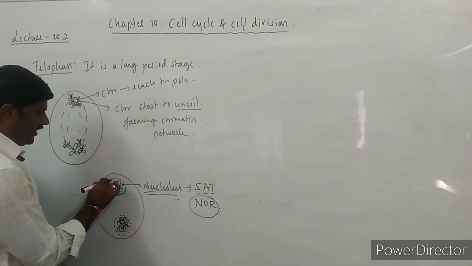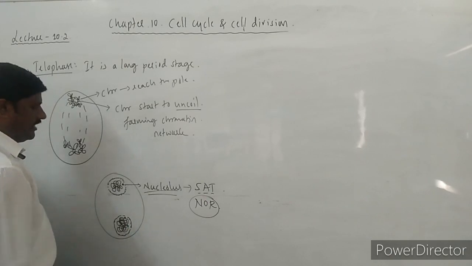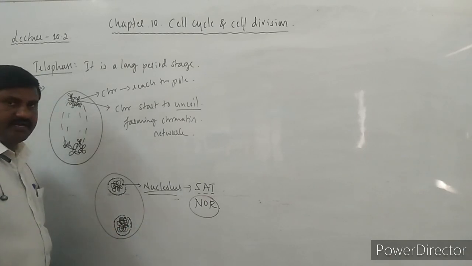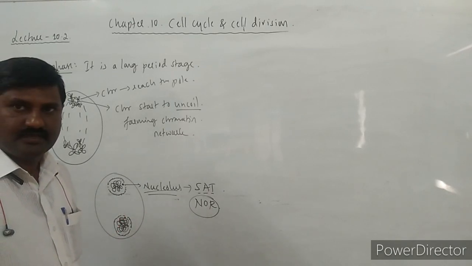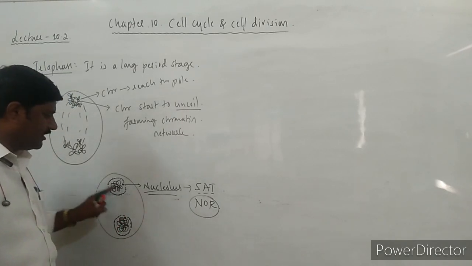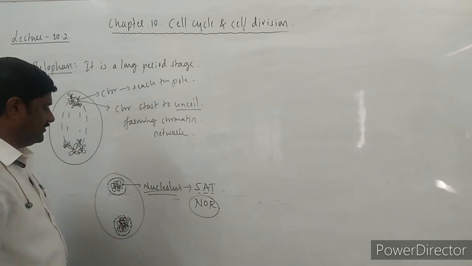this nuclear membrane as well as the nucleolus, what happens? Two separate nuclei, or daughter nuclei, are formed in a single cell itself.